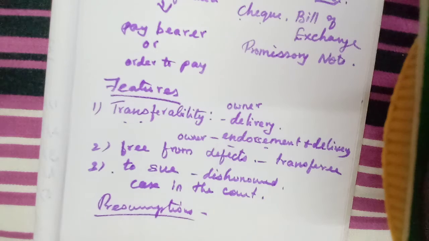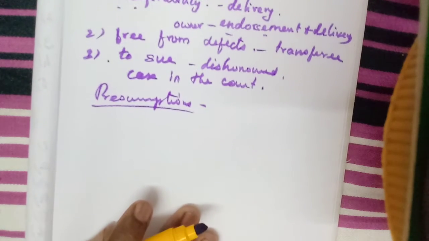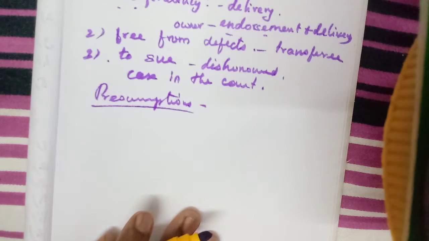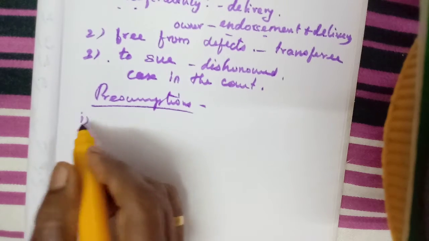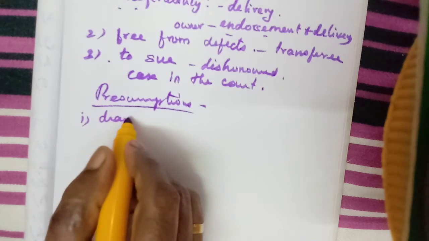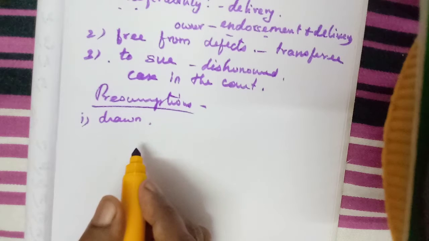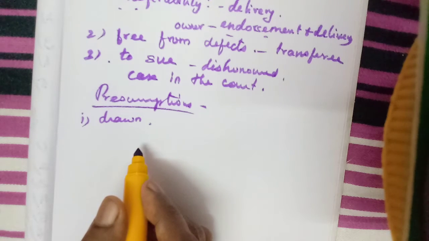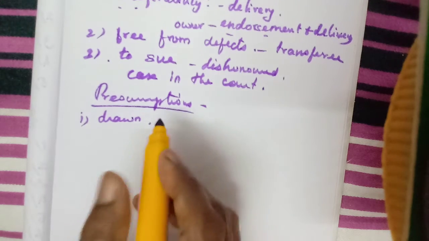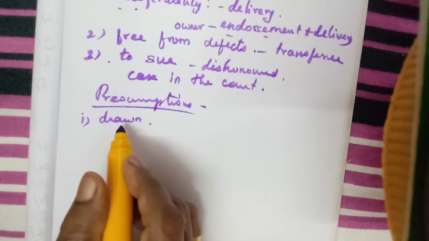Presumptions, that is understood meaning. What are the presumptions? The negotiable instruments are drawn. We have studied in 11th standard the bill of exchange, isn't it? In accountancy we have studied what a bill of exchange is: a document in writing, drawn.